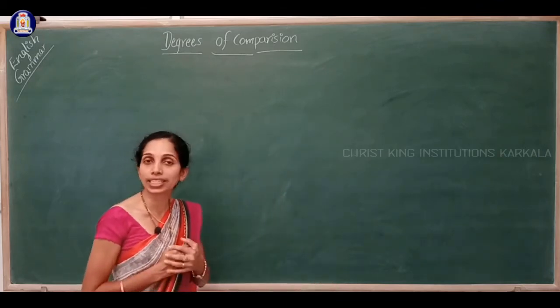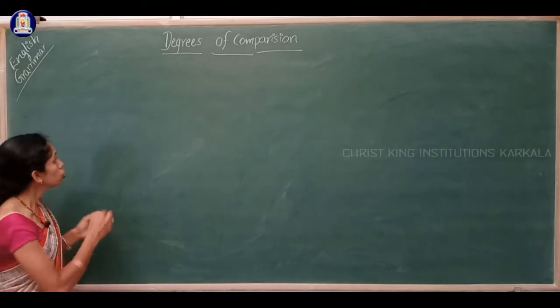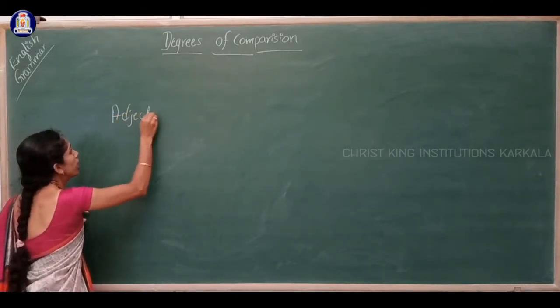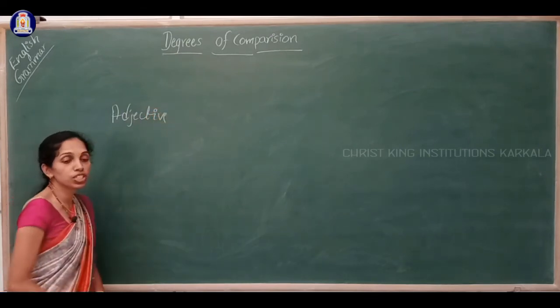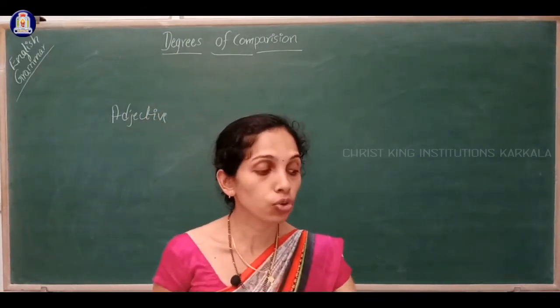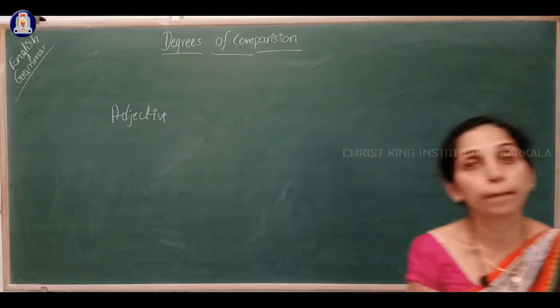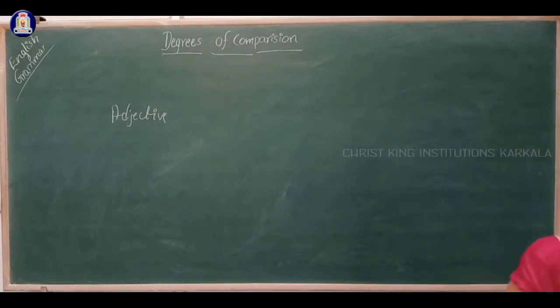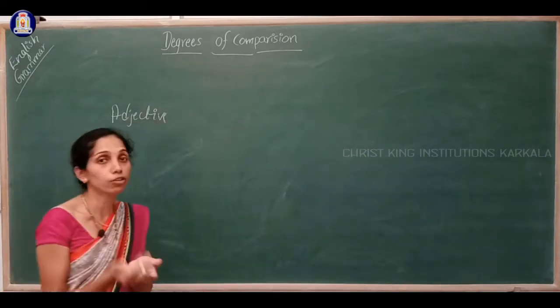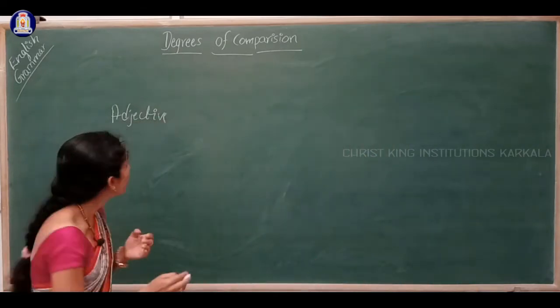What do you mean by adjectives and adverbs? What is an adjective? An adjective is the word which adds meaning to the noun, or which qualifies or modifies the noun.